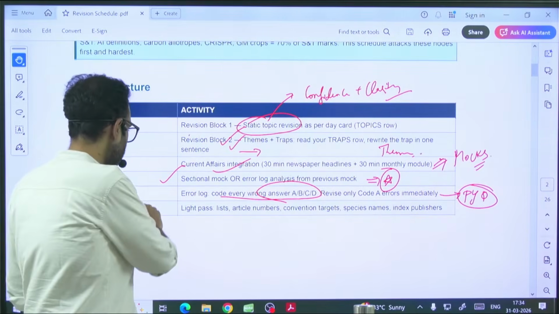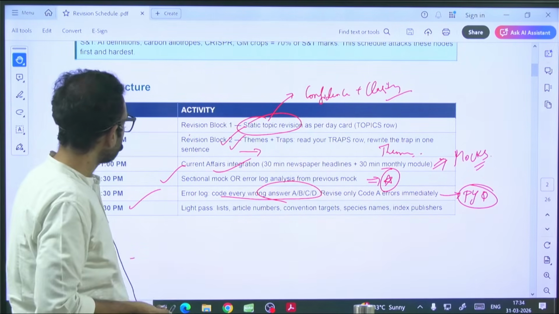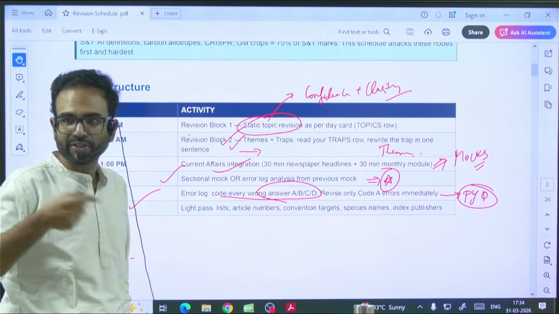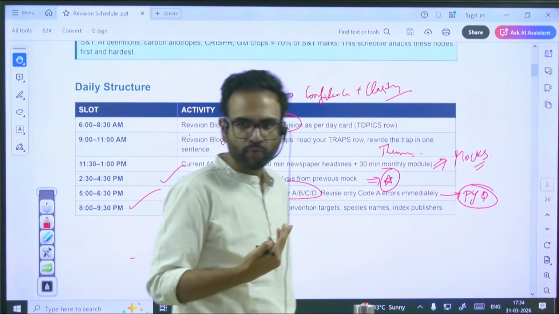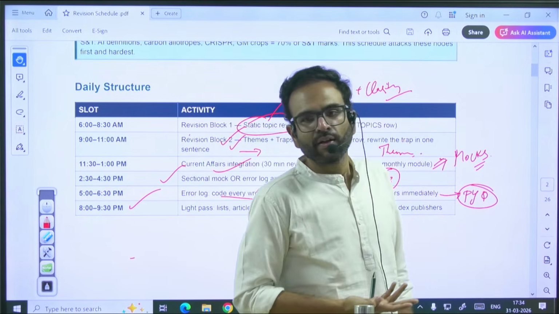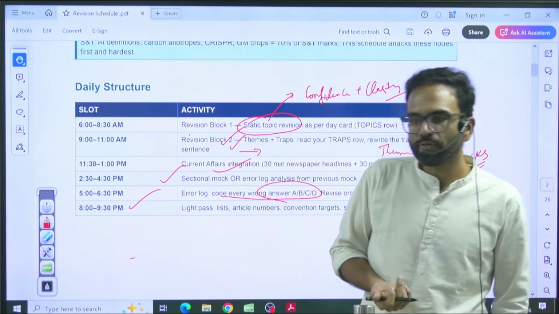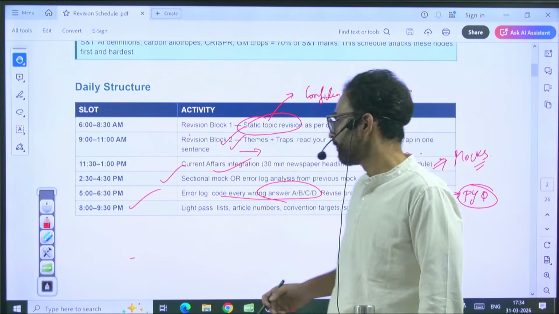In the night time, I want you to sleep by 10 o'clock, but it's up to you. You can fix your schedules accordingly. If you work along with the circadian rhythm, if you work along with the law of nature, it would be good for you, but it's your prerogative.